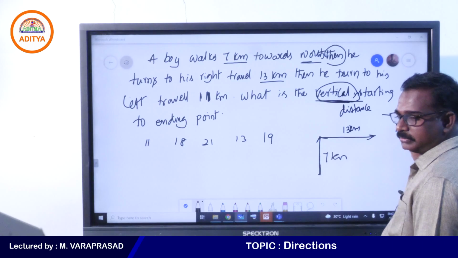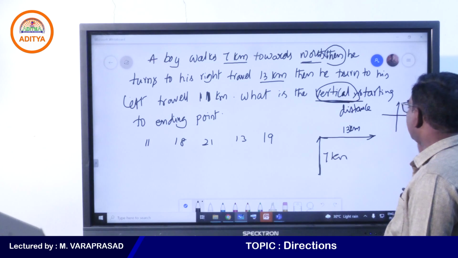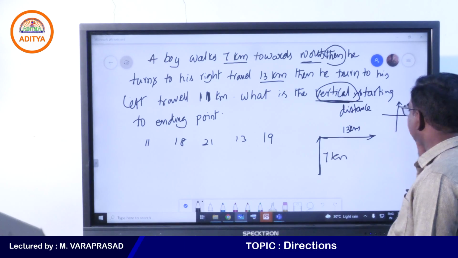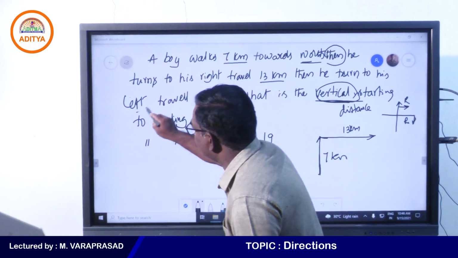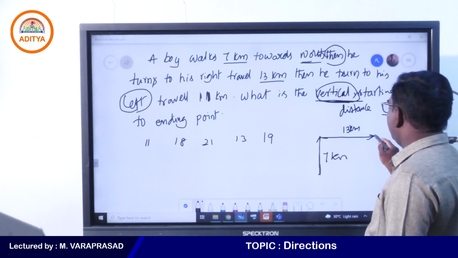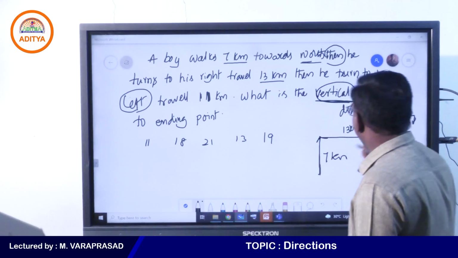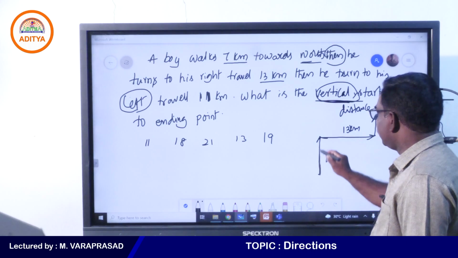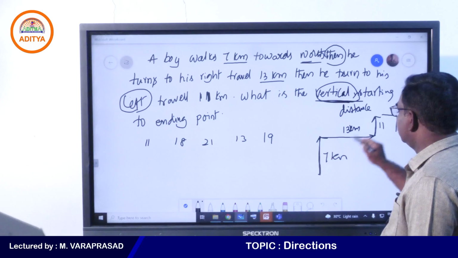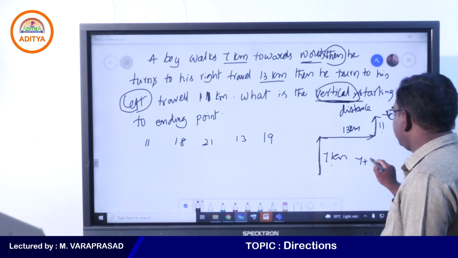Anti-clockwise is called left, or clockwise is called right. We are doing clockwise is called right. So now he is saying that suddenly it turned to his left, means upwards. How many kilometers? 11 kilometers. So this is the vertical distance. 7 plus 11 is 18 kilometers.